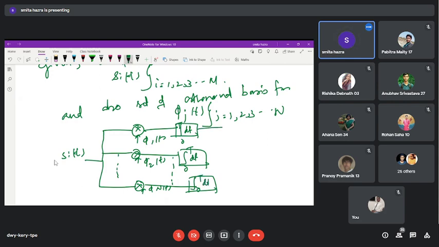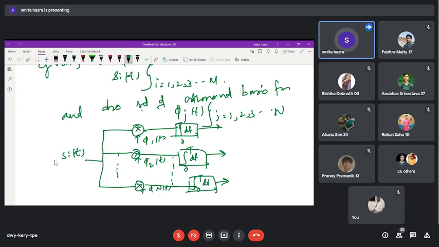Like this. And let us see what it is giving us. Anyone can say? This is your s_i(t), the whole set of signals that you are giving here.